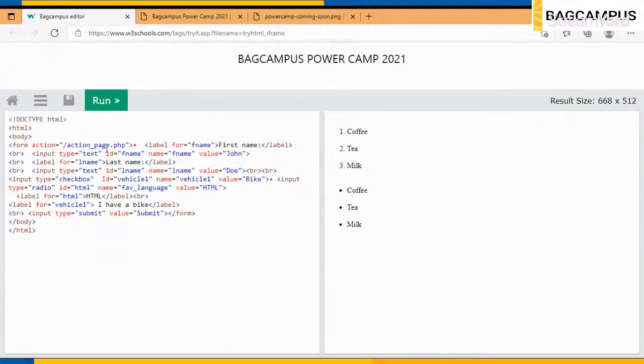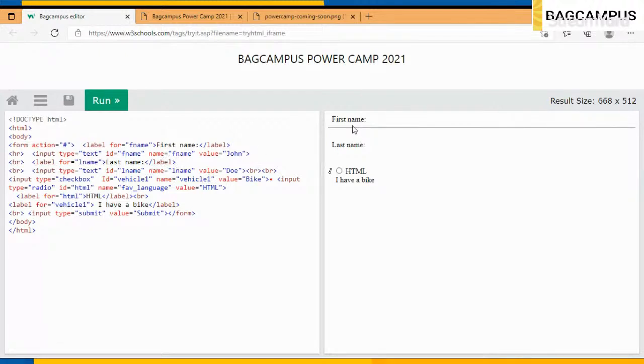If it is at action.php, you can use it. If it is at the same page, you can simply use a hash. Then we can check what the label tag is. This is just a label for first name. Then we have a BR tag. This will just break the line as we discussed. So I'll make it a horizontal line.